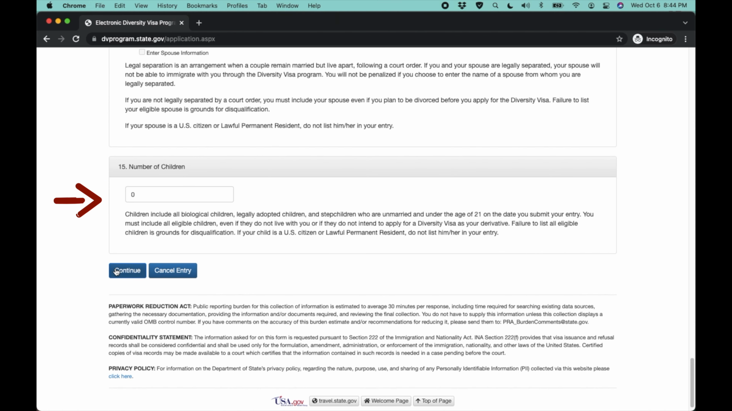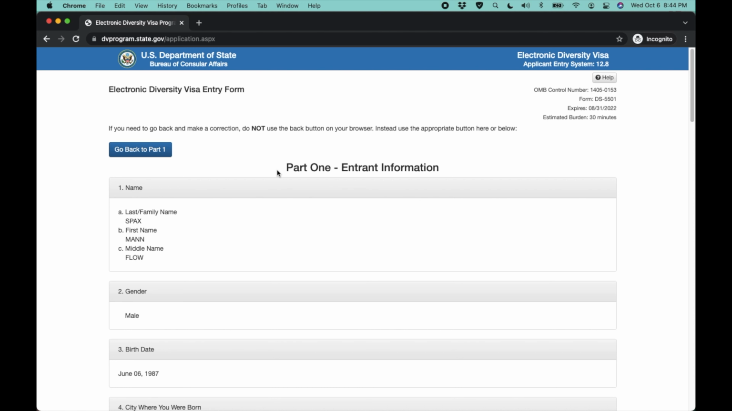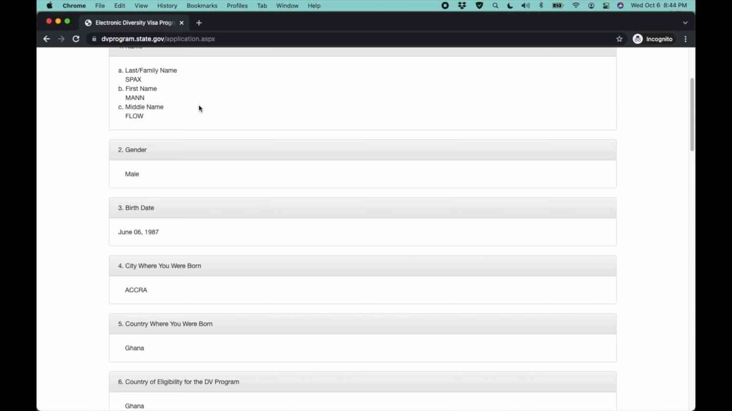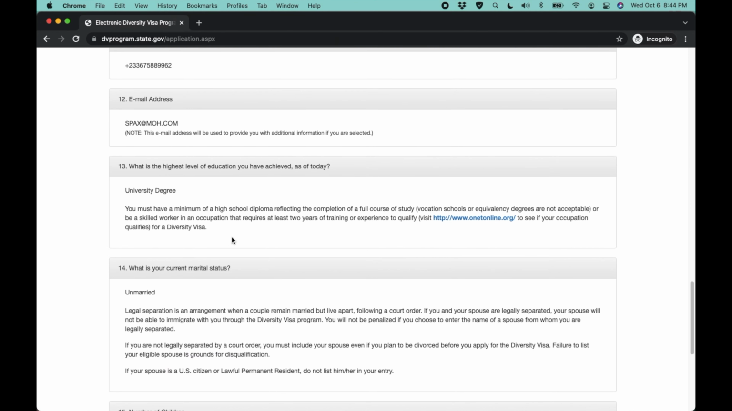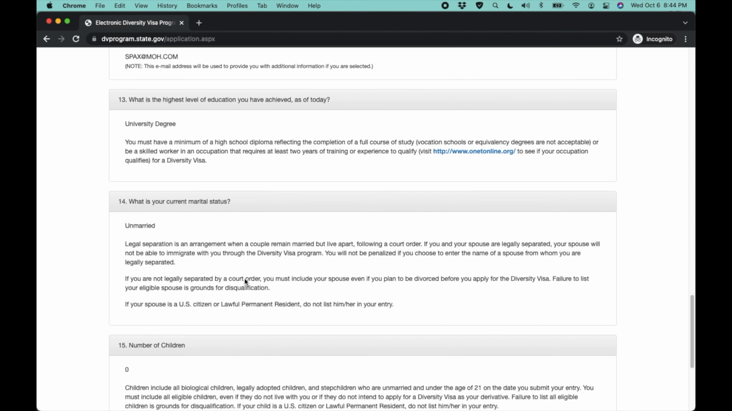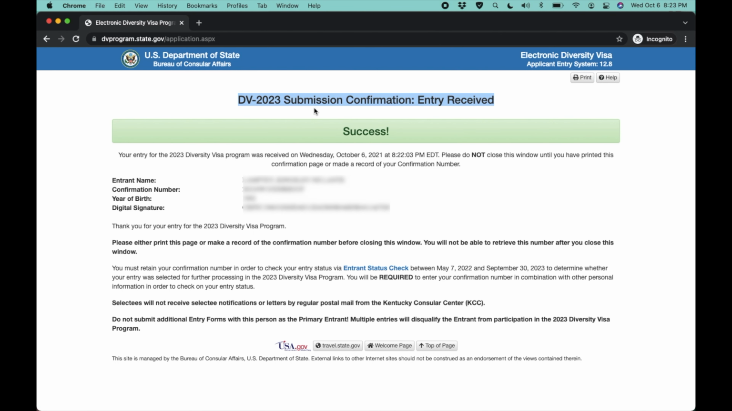Click on Continue to go to the review page. Please review the form and make sure all information is correct and accurate. If you have to go back to the previous page, click on the button to go back and make these changes. Once you are satisfied with your review, click on Submit to complete your entry. Once you are successful, you will see this page displayed.